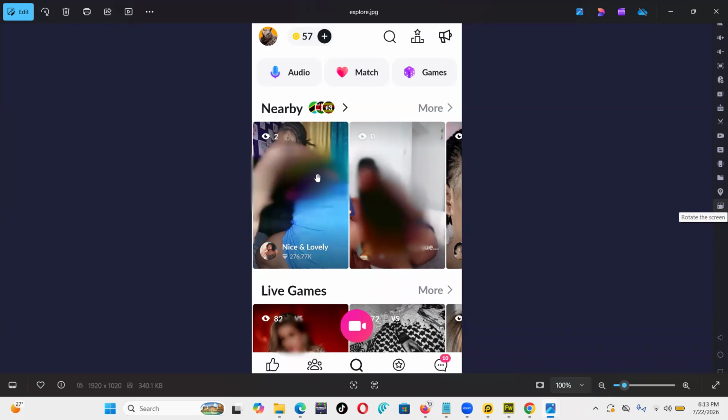They look the same as For You, but Explore shows the people who are nearby. And there is more: there is audio, there is match. The match tab is where the app itself tries to match you with people. You can swipe no or yes. You can cancel, you can accept. Then games: some people actually spend some time playing games. In other words, the app is made to make you stay in the app.